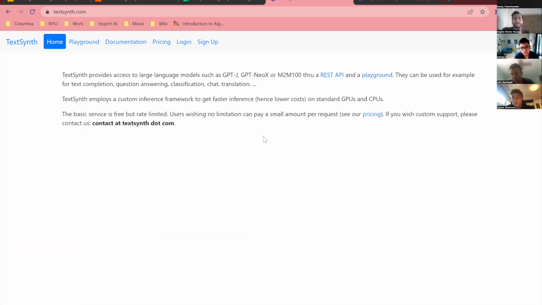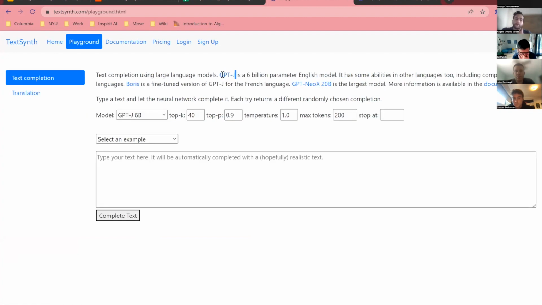And if you were in my section, again, I mentioned that TechSynth, or at least this playground specifically, uses GPT-J. In my research, I've done research in a lot of different language models. GPT-J is one of them, and the one that I'll be talking about with my project was GPT-3. But again, GPT-J has 6 billion parameters. GPT-3 has 30 billion parameters. Again, the number of parameters doesn't necessarily mean that it's good or bad. It's more that these parameters are better for solving certain problems than other problems.